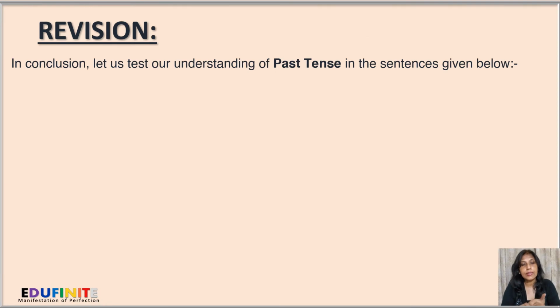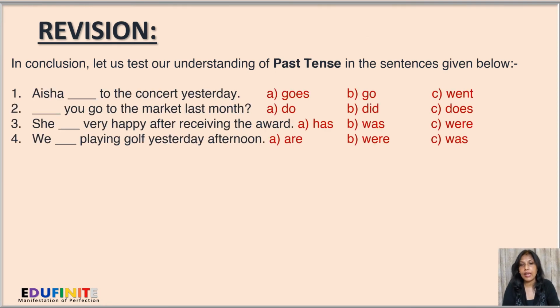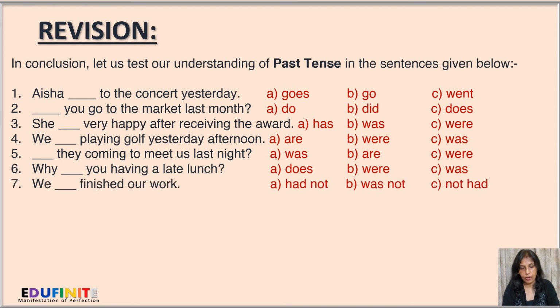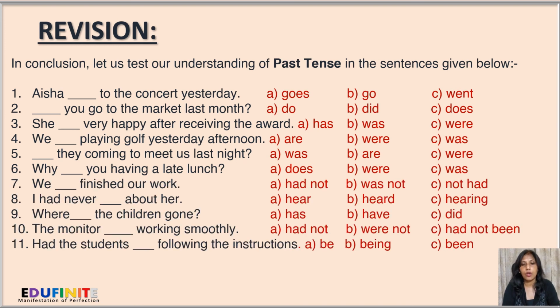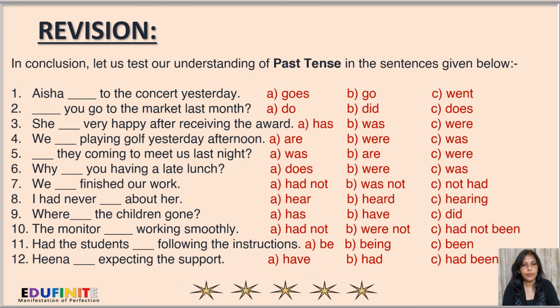Next, let's revise. In conclusion, let us test our understanding of the past tense in the sentences given below. Aisha dash to the concert yesterday: goes, go, or went. Did you dash to the market last month: do, did, or does. She dash very happy after receiving the award: has, was, or were. We dash playing golf yesterday afternoon: are, were, or was. Dash they coming to meet us last night: was, are, or were. Why dash you having a late lunch: does, were, was.